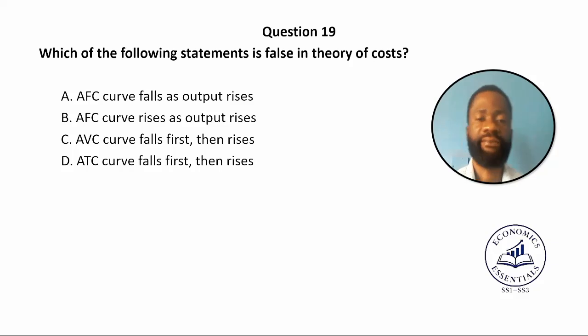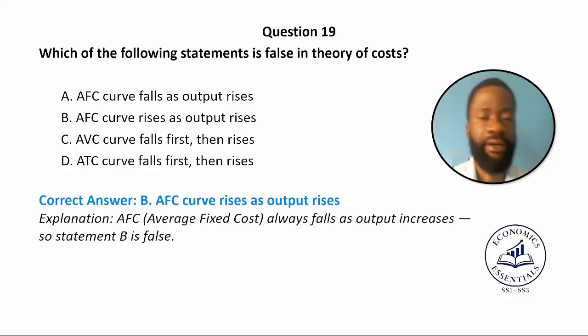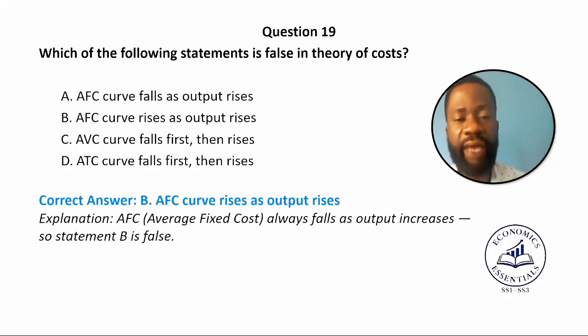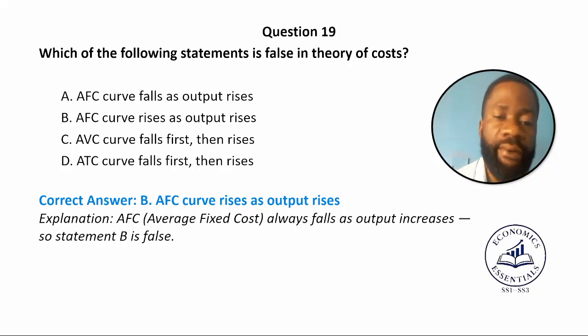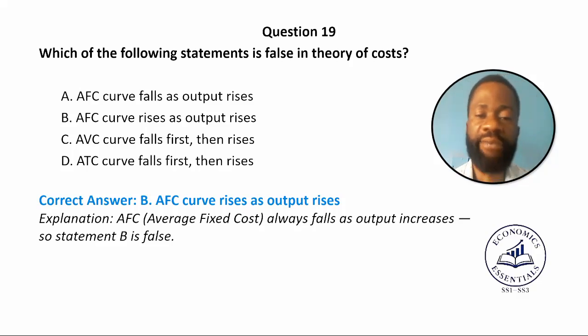The correct answer to the question is option B. AFC, that's average fixed cost, curve rises as output rises. Meaning that in AFC, average fixed cost always falls as output rises. So the statement B is false.